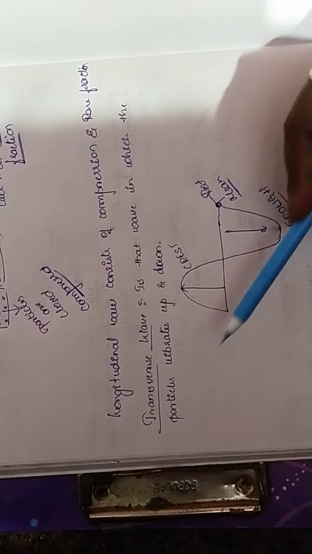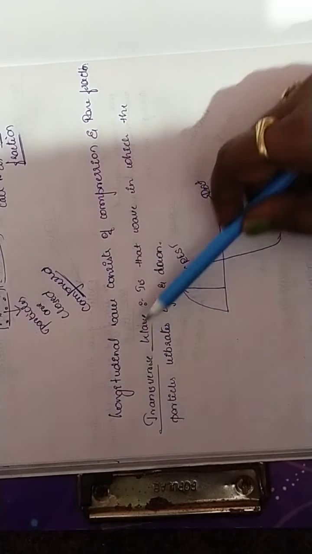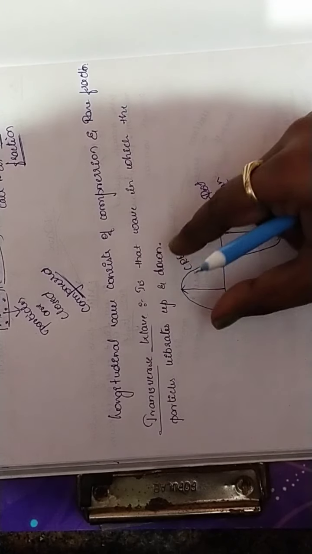This is very important, children. You need to understand that the maximum at the upper side is called the crest and the maximum at the lower side is called the trough. In one transverse wave we have one crest and one trough. When there is one crest and one trough, that is when we call it a transverse wave.